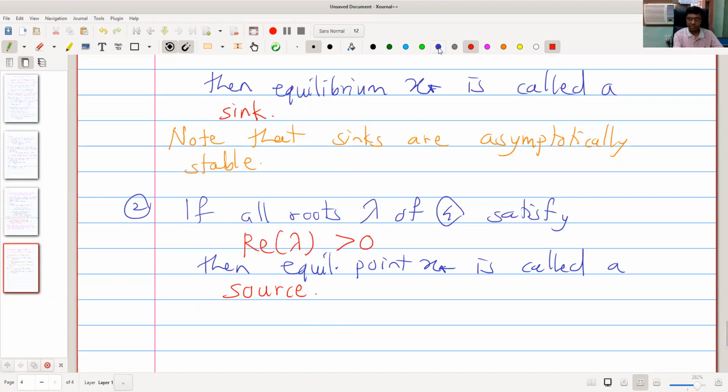Third thing is mixed. Okay, there is at least one eigenvalue with positive real part and another eigenvalue with negative real part. Then it is called a saddle.